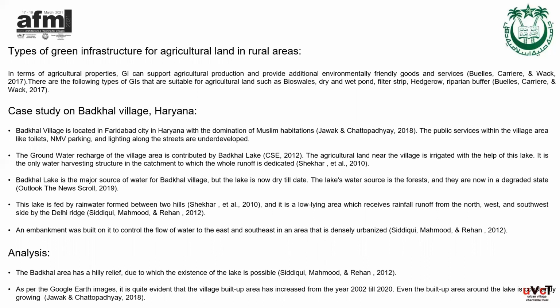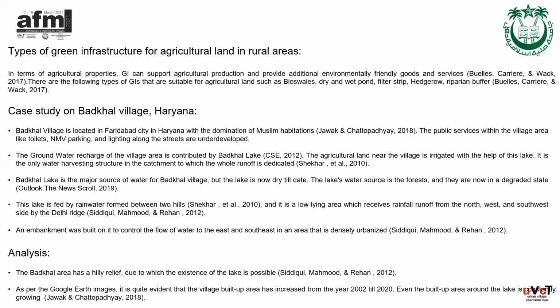The lake was built in the 1960s as a small irrigation project to basically meet the irrigation needs of the 600 hectares of land in the foothills of Aravali Faridabad region. Bund was built by joining two hills to close the stream of Bhatkal village. The lakeside gradually became the main attraction of ecological tourism in the village. The lake is fed by rainwater formed between two hills. It is a low-lying area which receives rainfall runoff from the north, west, and the southwest side by Delhi Ridge. Now, for many years, no water is seen in this lake.